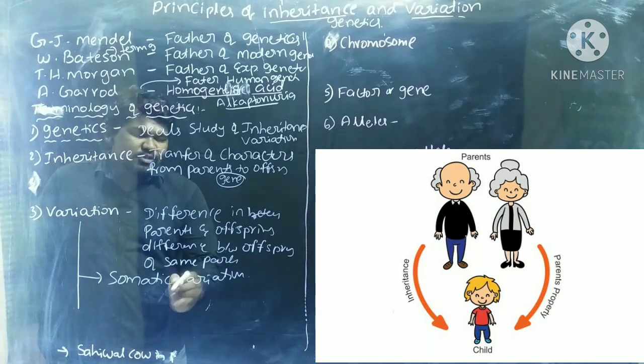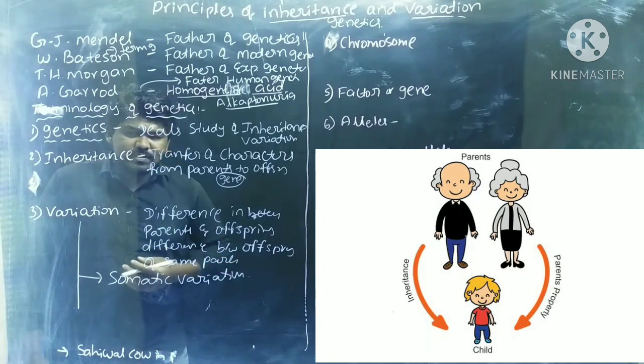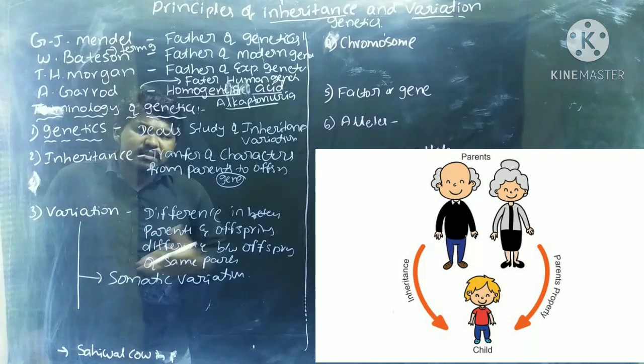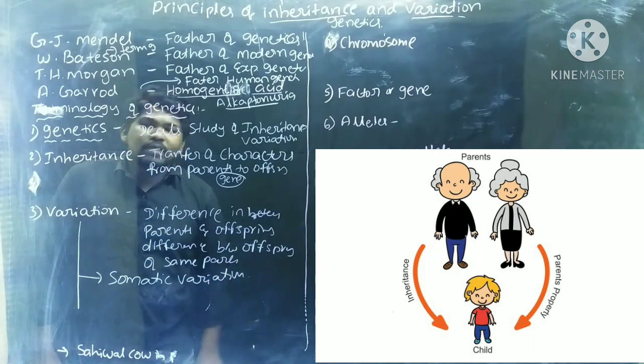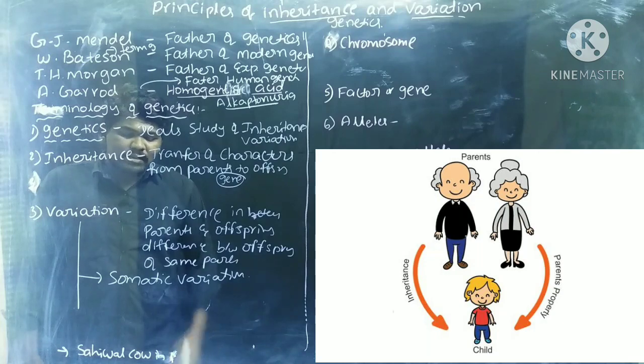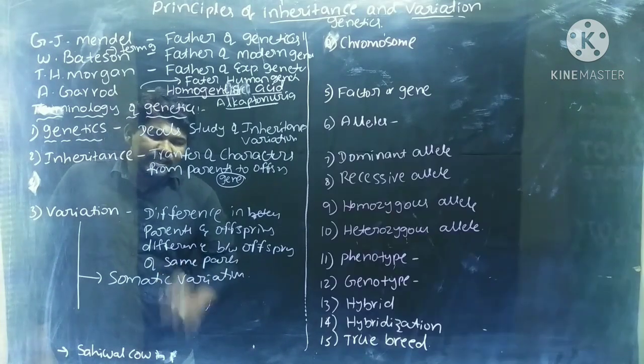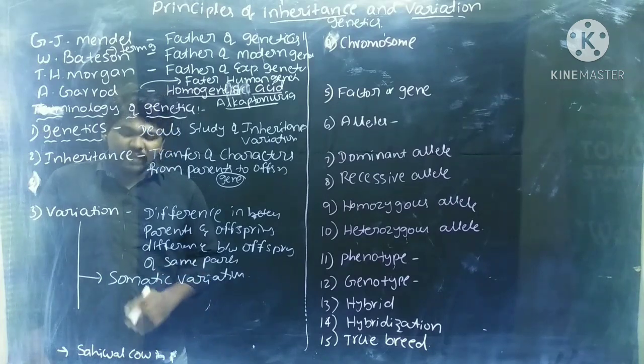Variations which occur in somatic cells other than germ cells. Somatic cells means the cells which are not involved in the formation of gametes. Those are called somatic cells. If variations occur in somatic cells, that is called somatic variation.